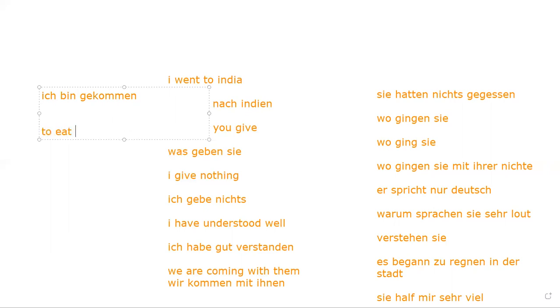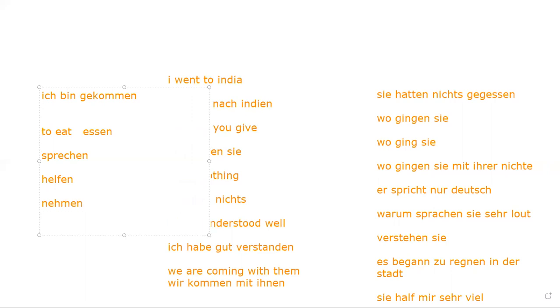To eat is my verb essen. Clear, kids? Sprechen is my verb to speak, which we already have done. Clear. Helfen is my verb to help. Is it clear to you? Nehmen is my verb to take, and geben is a verb to give. Team, I totally understood. I think it will help you.